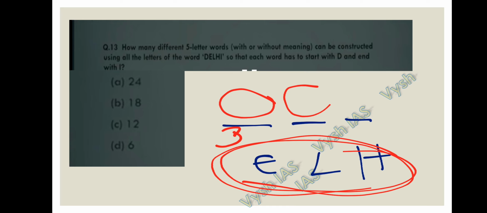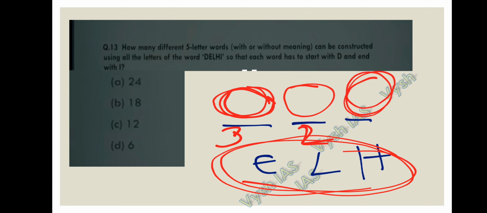Coming to the second box, already 1 letter is fixed for the first blank. So there are only 2 chances for the second blank. And for the third blank, there will be only 1 chance, because already 2 letters are fixed in the first and the second blank. So there is only 1 chance for the third blank. That is, the total number of chances is 3 into 2 into 1, that is 3 factorial, that is 6 is the answer. Okay, 6 is the answer for question number 13. That is the last question of permutations and combinations.